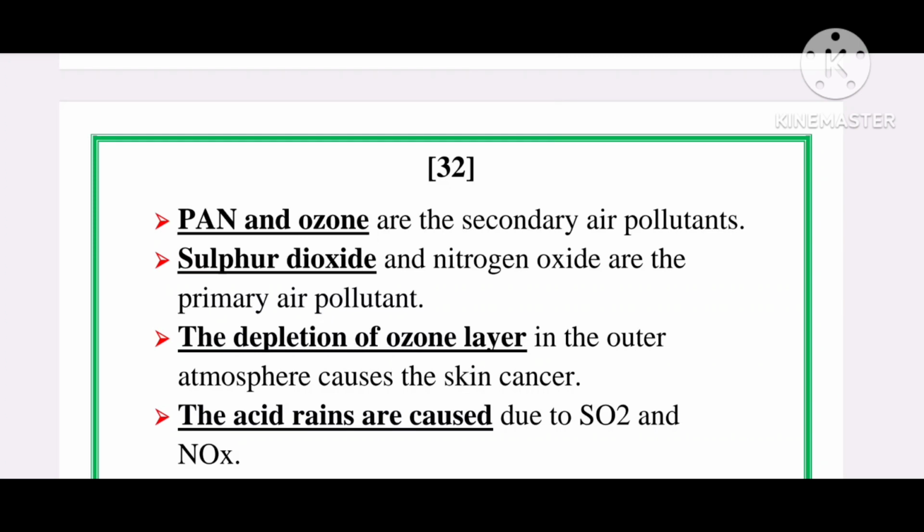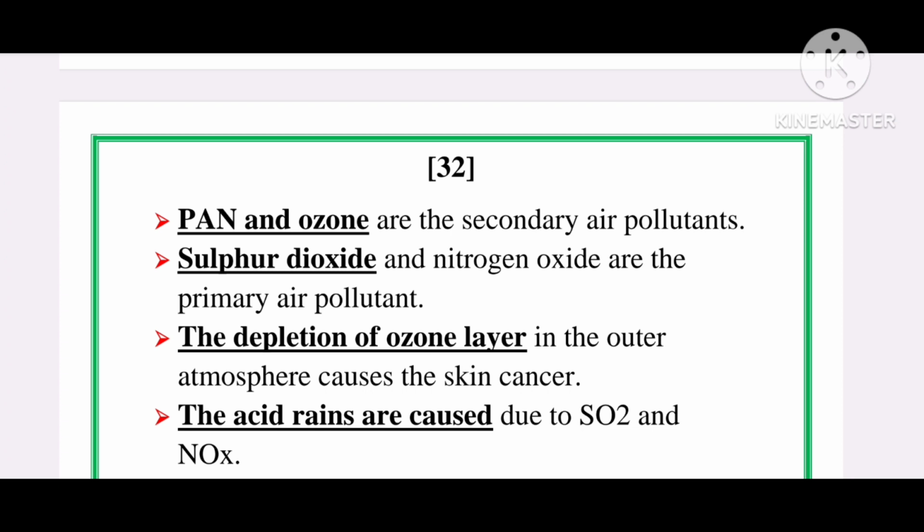PAN and ozone are the secondary air pollutants. PAN is peroxyacyl nitrates, formed by the mixture of oxygen, nitrogen oxides and ketone bodies, and it's a major constituent of photochemical smog. The pollutant which comes directly in the air from the source is called primary pollutant. These primary pollutants are sometimes converted into secondary pollutants. Therefore, ozone and PAN all come under secondary pollutants.